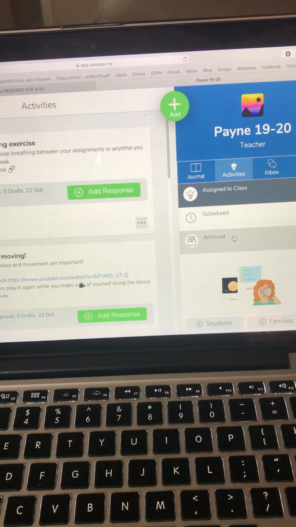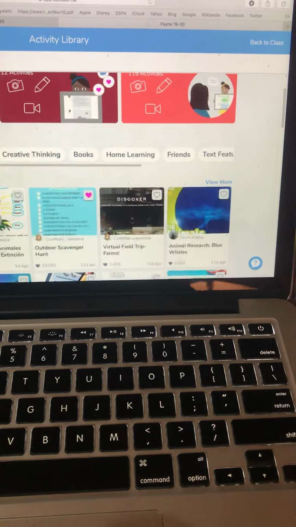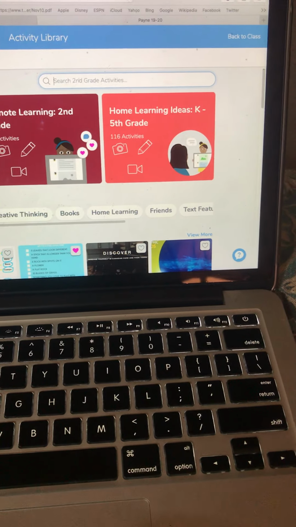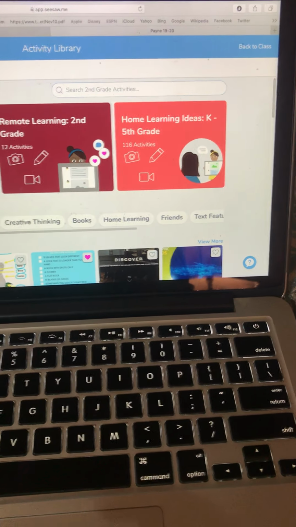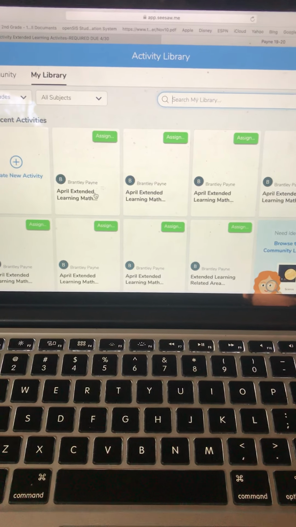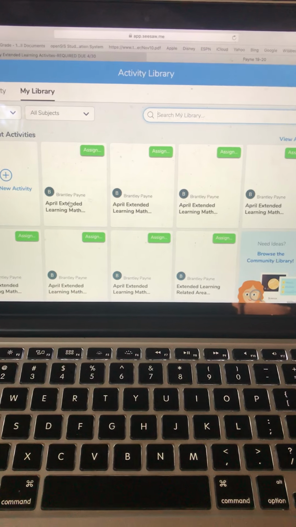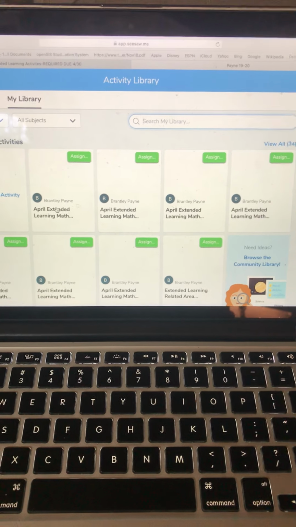Give me 1 second. I have not made them live yet, so you can't see them yet. But you can see that these are activities that you will have in Seesaw when I assign them in just a little bit when everything goes live.